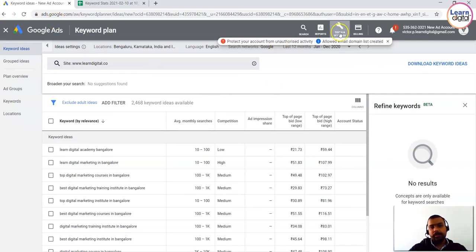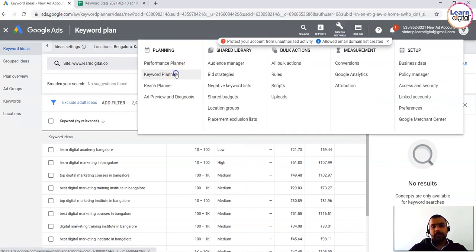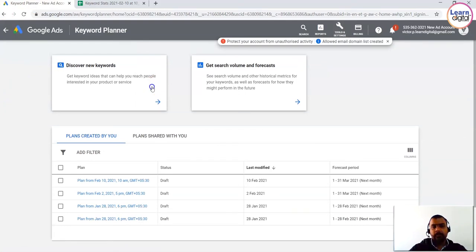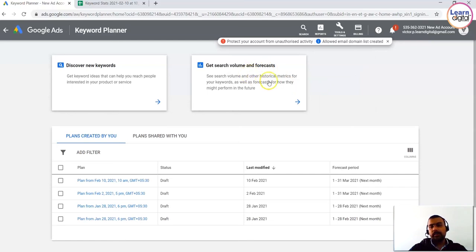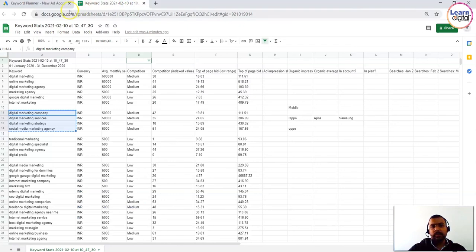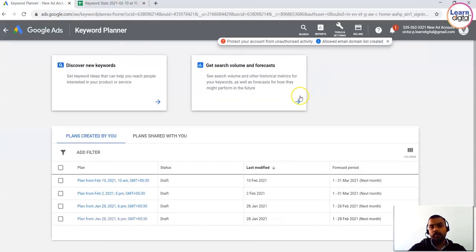I'm repeating again, suppose you're focusing on a campaign, you have to go to your Google Keyword Planner. You have to put the keyword here. You'll be getting the list. You just need to download it. Once you have downloaded it, you have to do the filtration process. Then once you're done with the filtration process on your Excel sheet like this, you have to come back to your Google Keyword Planner, copy those sets of keywords, and click on this, get search volume and forecast.